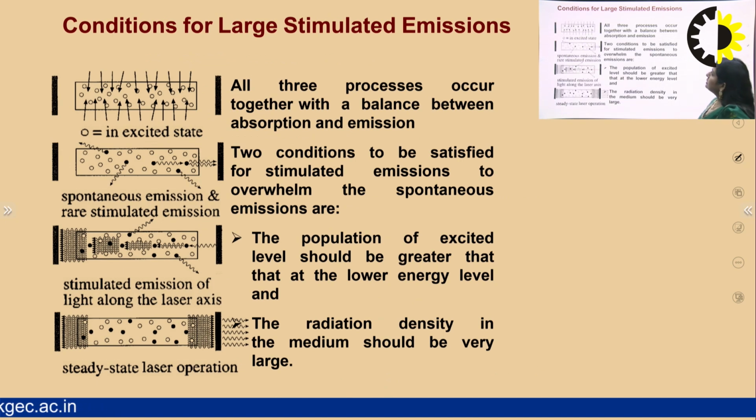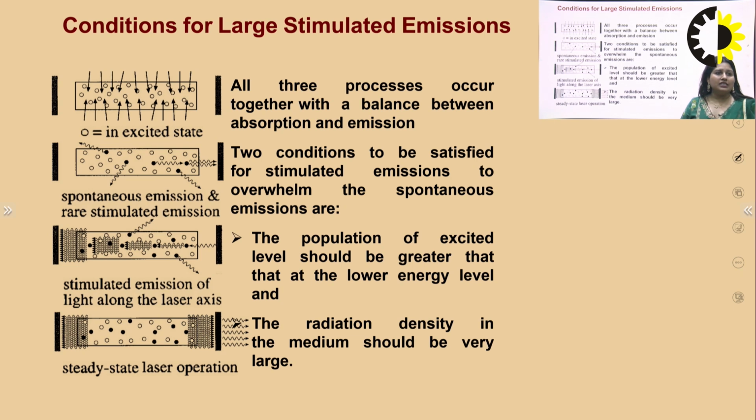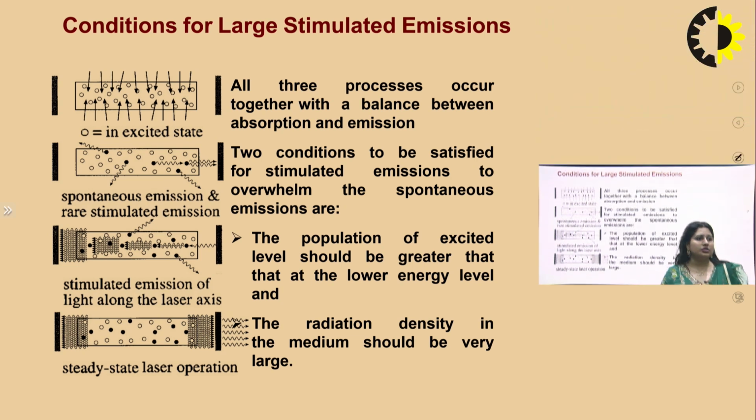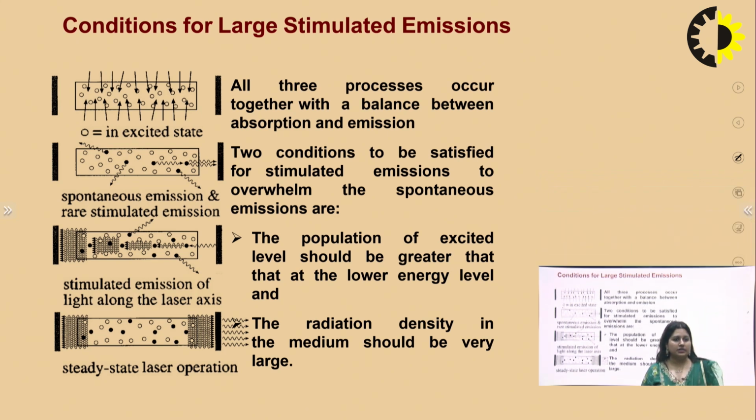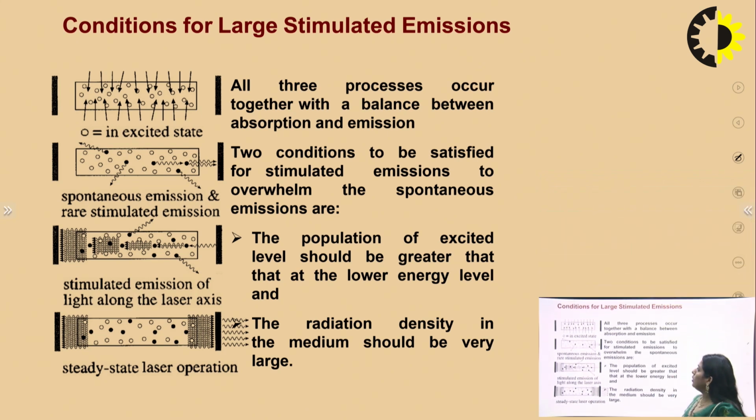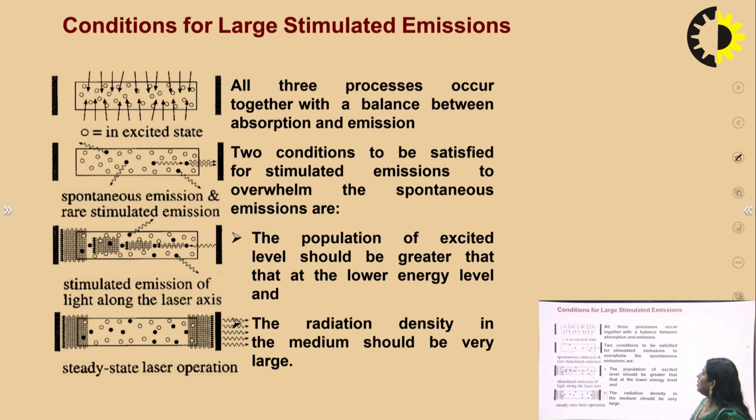So what are the conditions for large stimulated emission? If we want large stimulated emission, we want more atoms in the high energy state as compared to the lower energy state, and this process is called population inversion. All three processes occur together with a balance between absorption and emission, as shown in the first diagram.